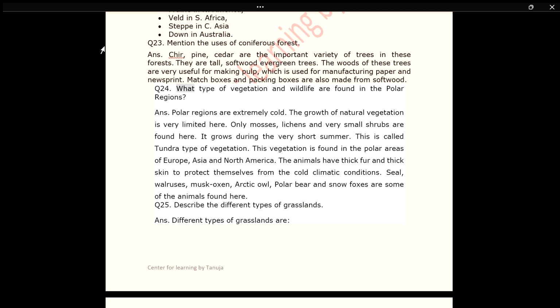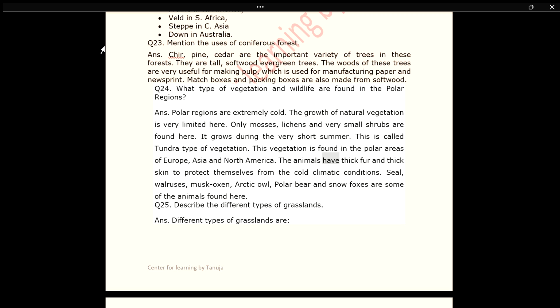Q24. What type of vegetation and wildlife are found in the polar regions? Ans. Polar regions are extremely cold. The growth of natural vegetation is very limited here. Only mosses, lichens and very small shrubs are found here. It grows during the very short summer. This is called tundra type of vegetation. This vegetation is found in the polar areas of Europe, Asia and North America.